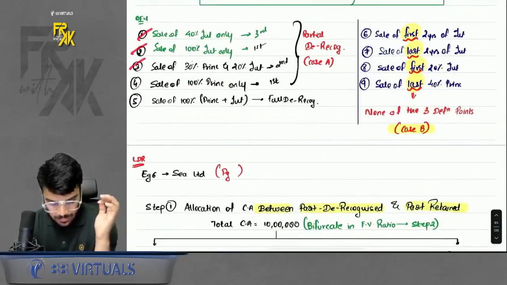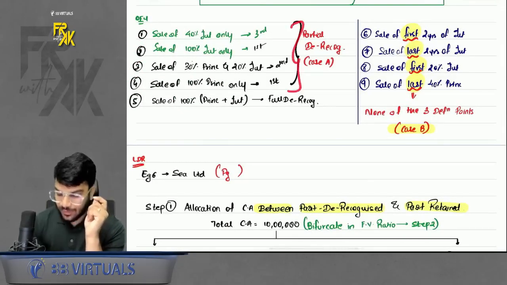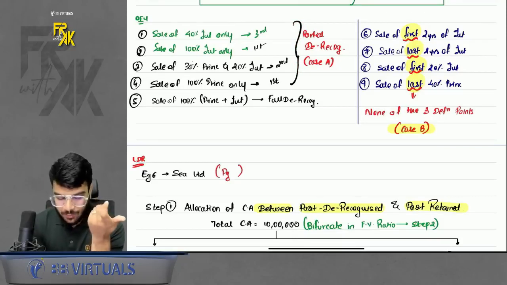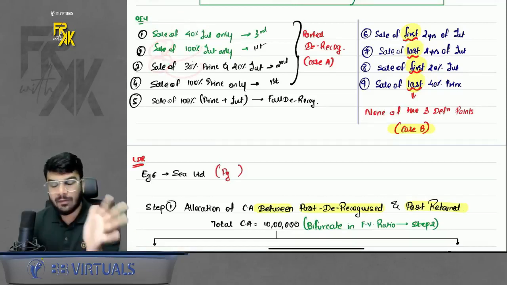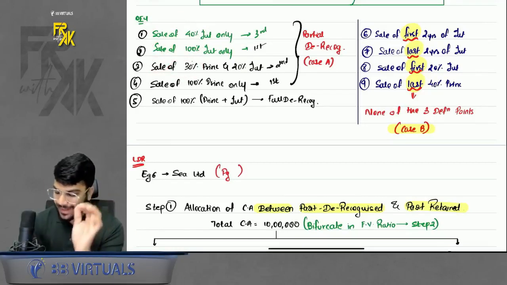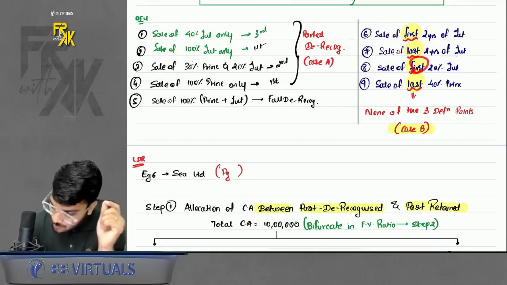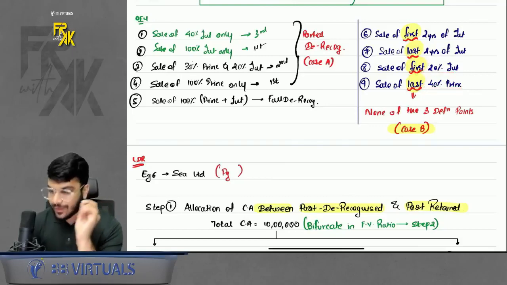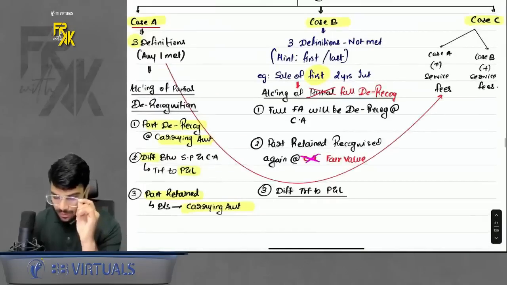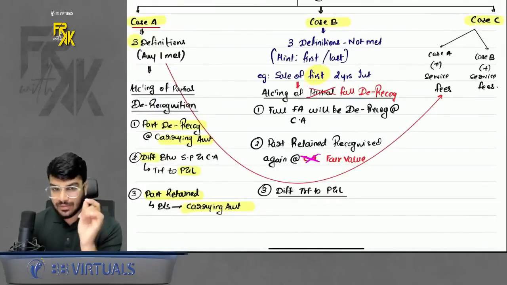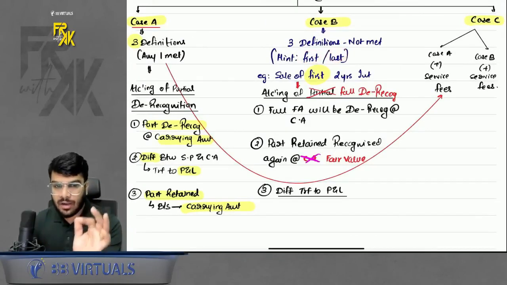While I was giving you some examples of the three definitions, I also told you if the three definitions have these words. Let's say for example I was saying sale of 40% interest, or sale of 100% interest, or sale of 30% principal, then we were falling under partial derecognition. Okay, but when I say sale of first 2 years of interest, sale of last 2 years of interest, sale of first 20%, sale of last 40%, whenever you see the words first and last, always remember we will not fall under the three definitions. Remember I gave you the logic in the class also. So whenever you see the words first and last, you will not fall under the three definitions.